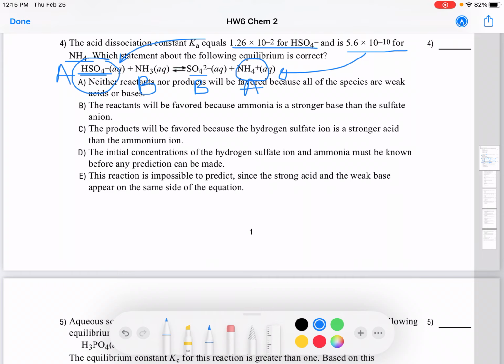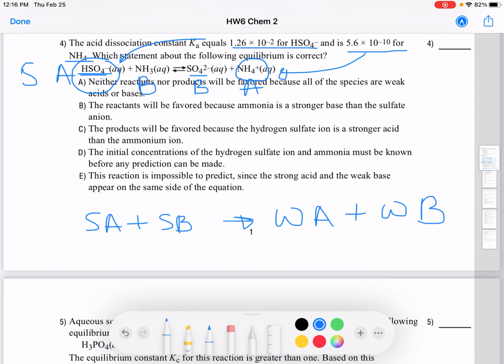So hydrogen sulfate is the strong acid. Remember what we said regarding how acids and bases work? Whether it goes for the forward reaction or the reverse reaction will depend on which side we have the strong acid and the strong base. Always, a strong acid reacts with a strong base to give you a weak acid and a weak base.